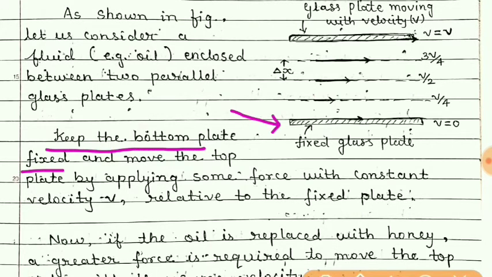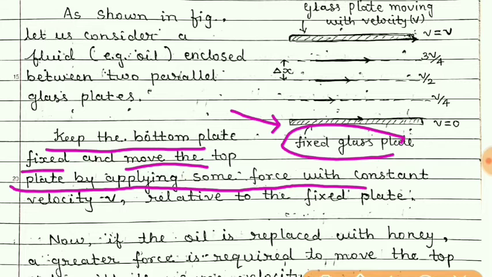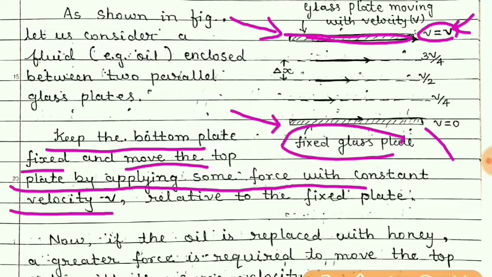So here this bottom plate is fixed, and move the top plate by applying some force with constant velocity v. So here force is applied so that this upper glass plate will move with some constant velocity v, and this velocity v is relative to the lower plate.